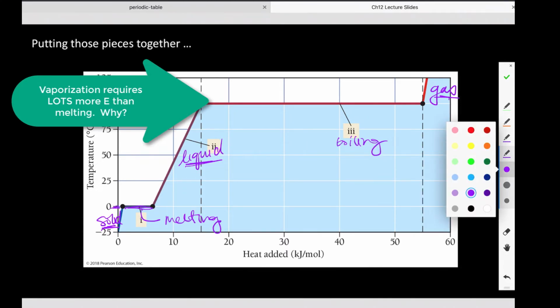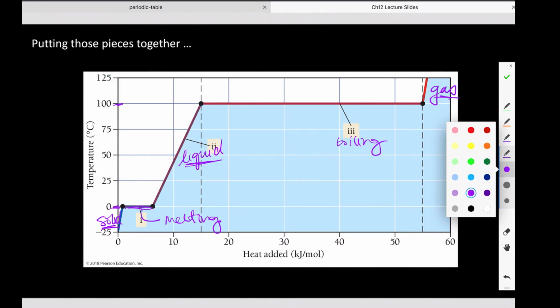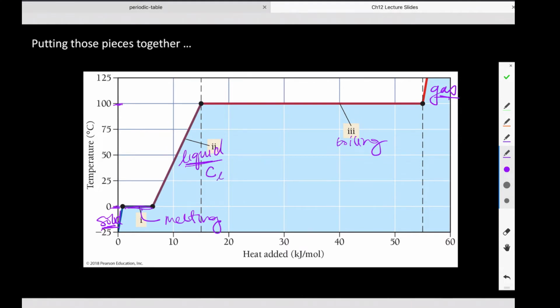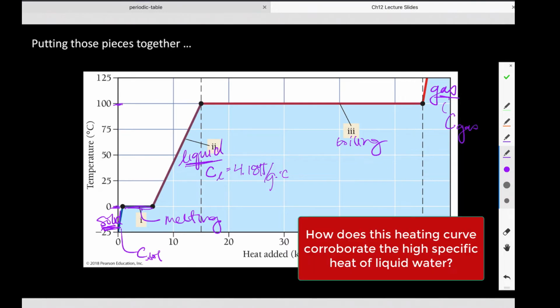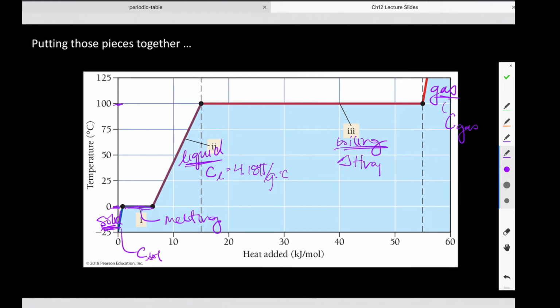So how do we determine how much heat is required to increase the temperature of my liquid? Right, that goes back several chapters to the specific heat of a liquid, which for water, because this is water, is 4.184 joules per gram times degrees Celsius, right? Heating a solid has its own C, a C of solid, gas has its own C of gas, okay? Now, for the actual phase changes, for boiling, we have our heat of vaporization. So this is the amount of energy needed to vaporize. Melting has a delta H of fusion, which is the amount of heat necessary to melt something.